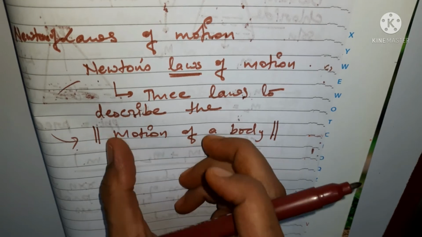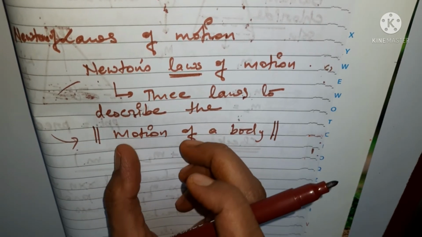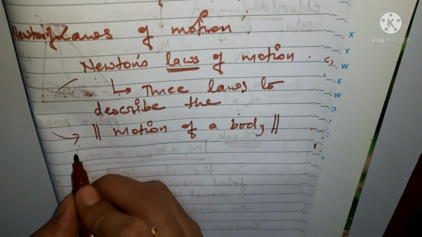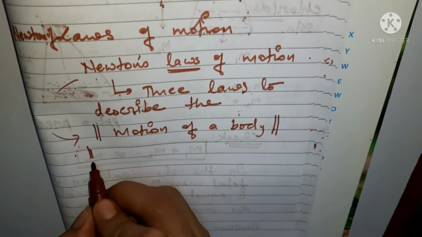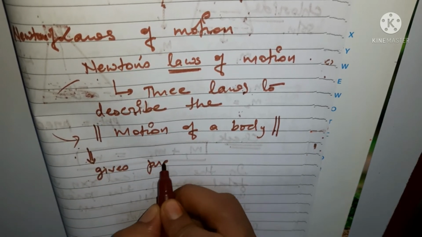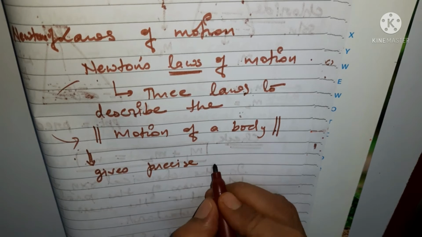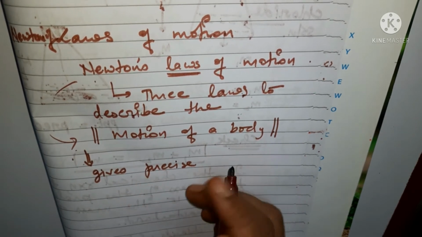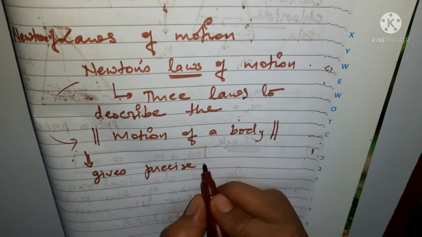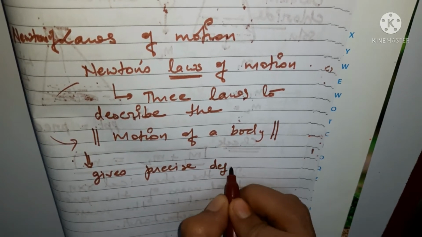Now, Newton's laws of motion give a precise definition of force. Precise means definite or accurate.